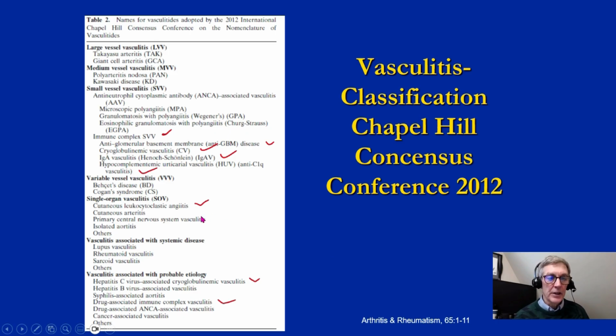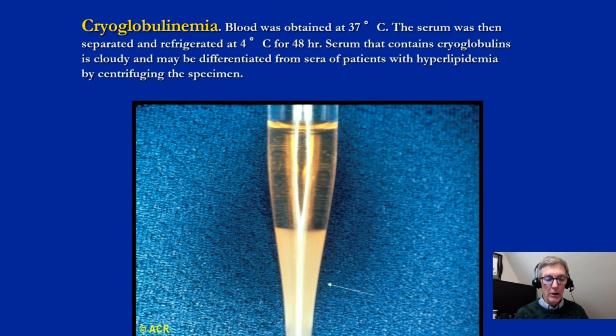We'll next consider cryoglobulinemic vasculitis, the immune complex small vessel vasculitis conditions. So basically cryoglobulins are the precipitation of blood proteins at temperatures less than body temperature, 37 degrees Celsius. And cryoglobulins can precipitate from either serum or plasma, whereas cryofibrinogen precipitates from plasma only.